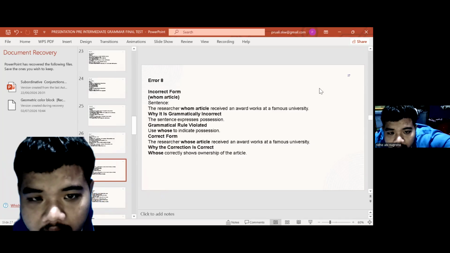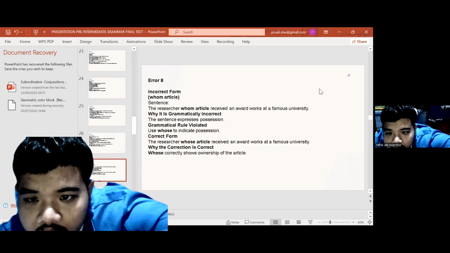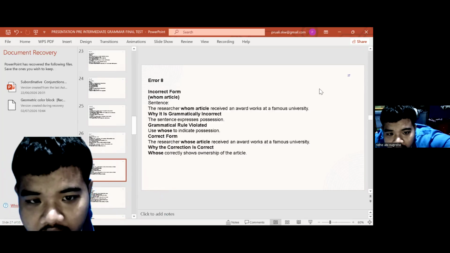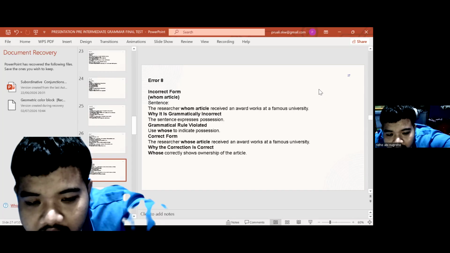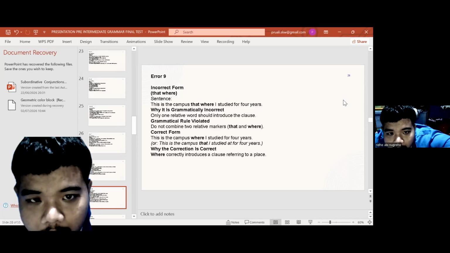Incorrect word: whose article. Sentence: The recent research article received an award, work at a famous university. Why is it grammatically incorrect? The sentence expresses possession. Grammatical rule violated: use whose to indicate possession. Correct form: The researcher whose article received an award works at a famous university. Why is the correction correct? Whose correctly shows ownership of the article. Incorrect form: that where.